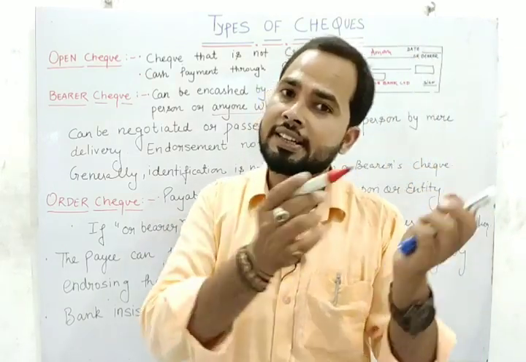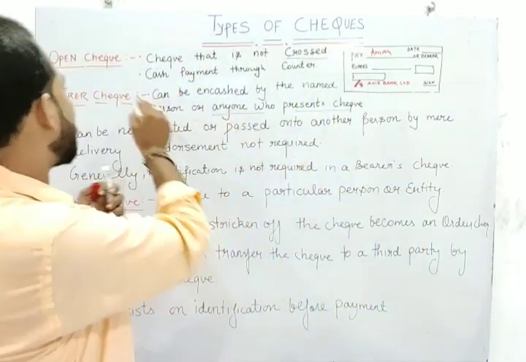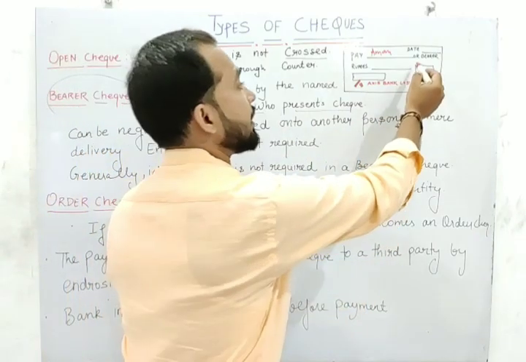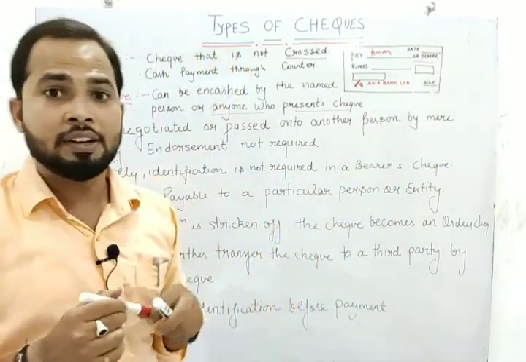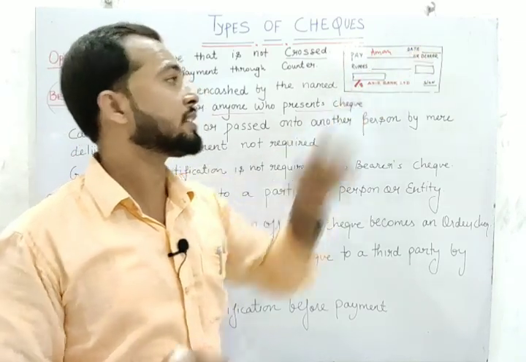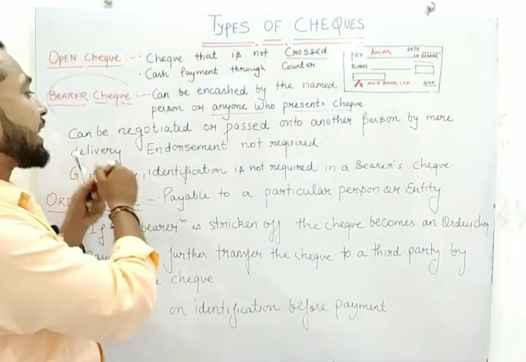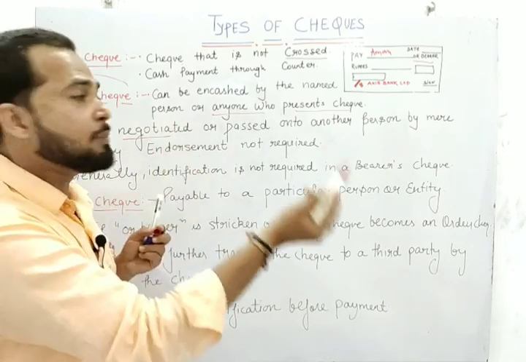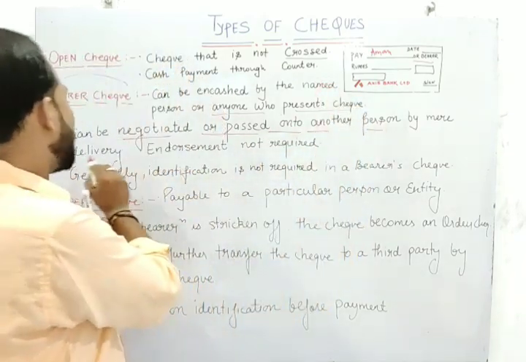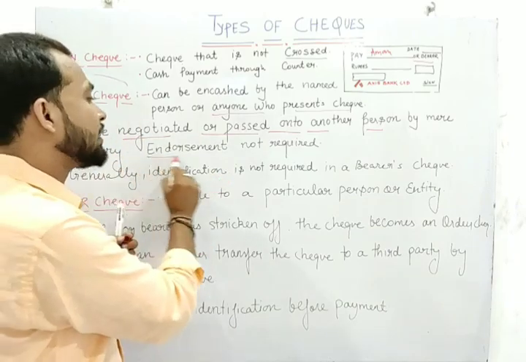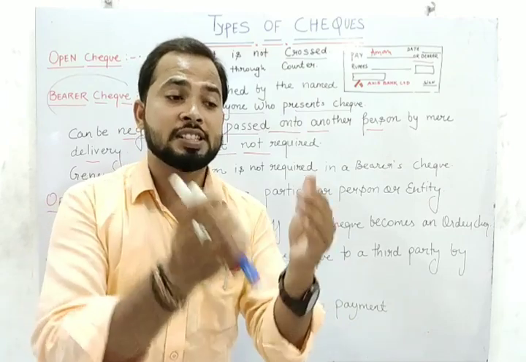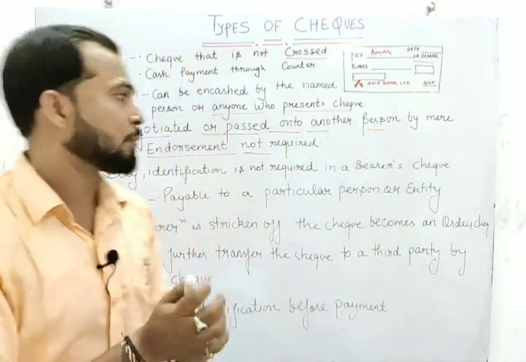मतलब जो present करेगा check का amount उसी को मिल जाता है. In this type of check, the bearer check, how can we identify it as a bearer? When we get the words "or bearer", like Aman or bearer, such a type of check is known as a bearer check. Okay. It can be negotiable. Negotiable means it can be transferred or passed to another person by mere delivery. Endorsement is not required. Now the question may come to your mind: how can we transfer this check from one person to another person?